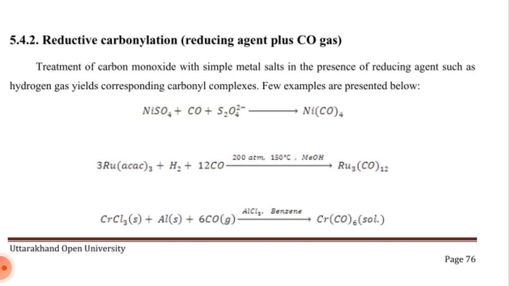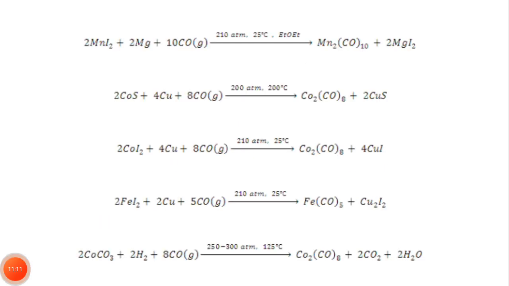3 moles of ruthenium acetylacetonate Ru(acac)3 react with hydrogen and 12 moles of carbon monoxide at 200 atmosphere and 150 degrees Celsius in methyl alcohol. We get Ru3(CO)12. Chromium trichloride reacts with aluminium and 6 carbon monoxide in the presence of aluminum trichloride and benzene. We get chromium hexacarbonyl.